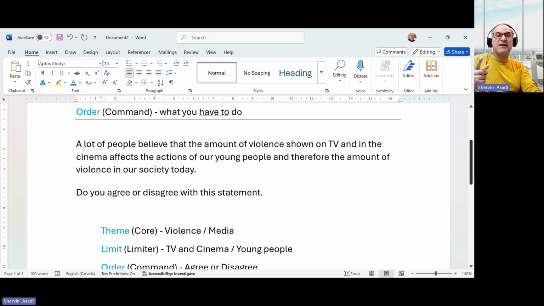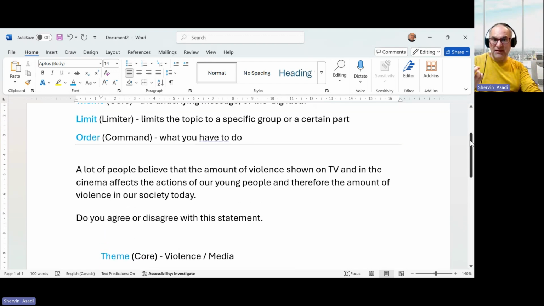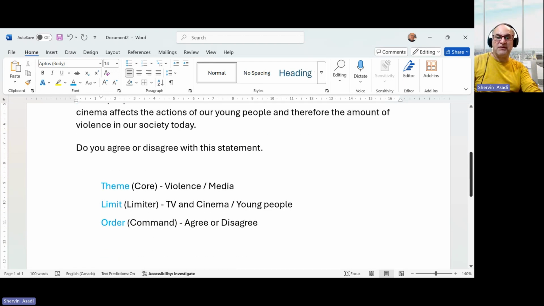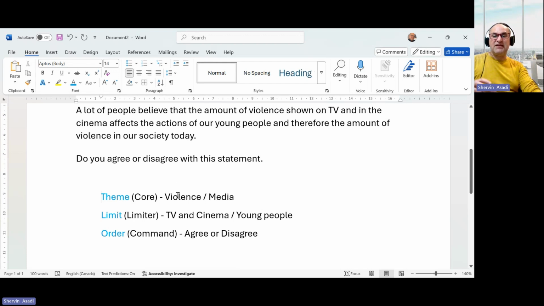The second part is what is the limit. So limits the topic to a specific group or certain part. As you can see here, we are talking about media, which is TV and cinema, which is related to young people. They are not talking about the whole people or the entire people. They say young people.